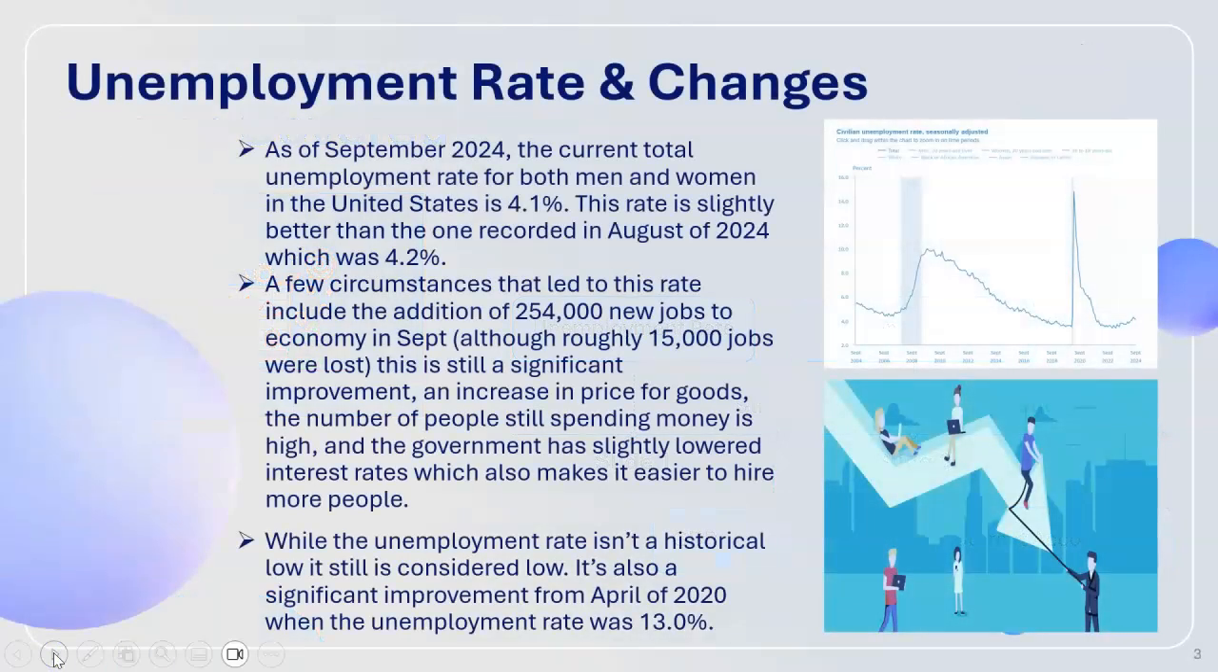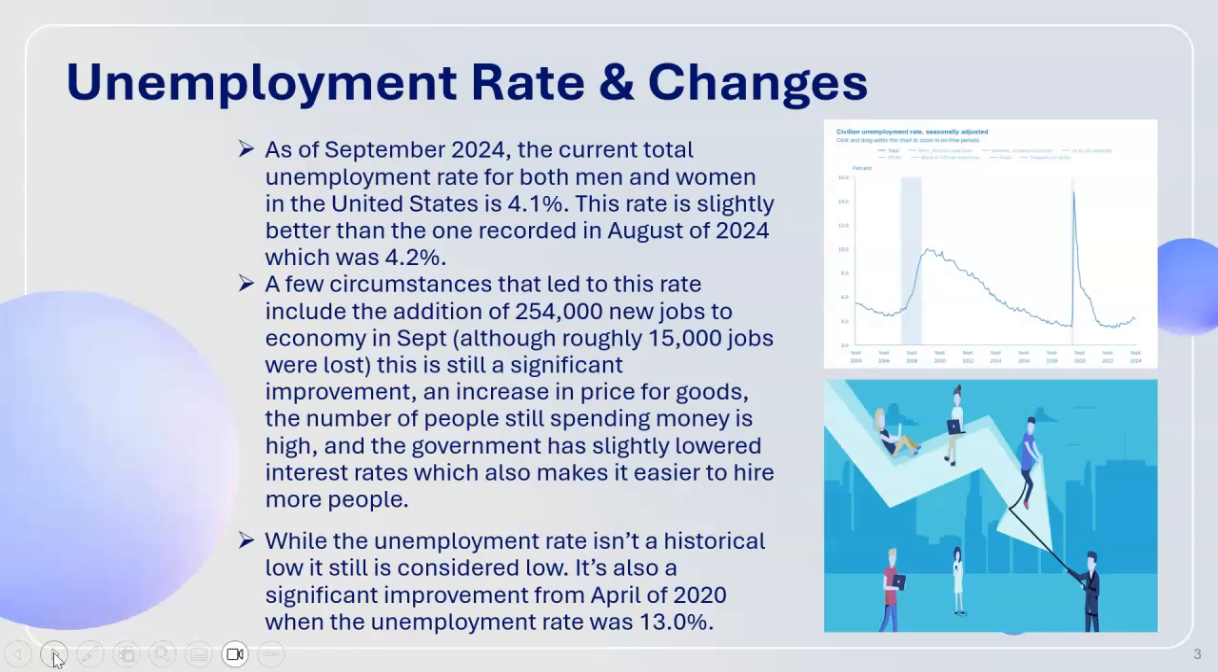Okay, so unemployment rate and changes. As of September 2024, the current total unemployment rate for both men and women in the United States is 4.1%. This rate is slightly better than the one that was recorded in August of 2024, which was 4.2%. And you can reference both of these statistics in the graph to the right.